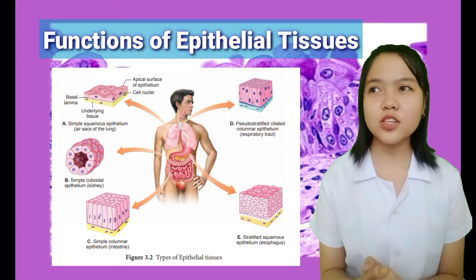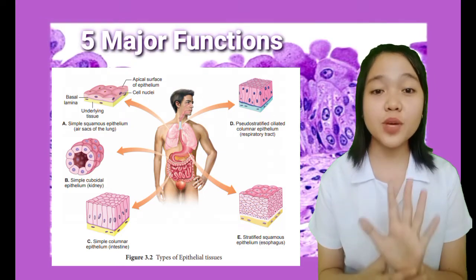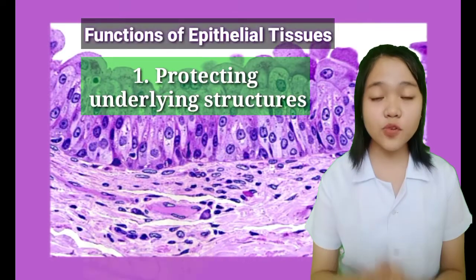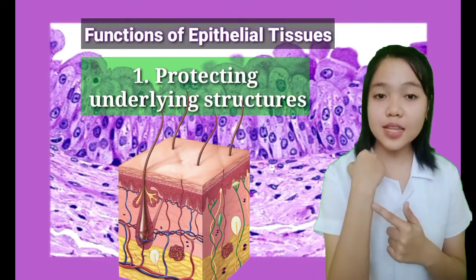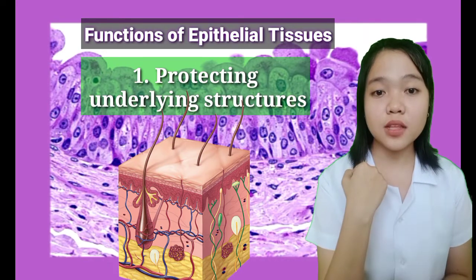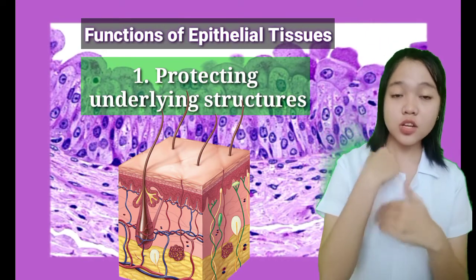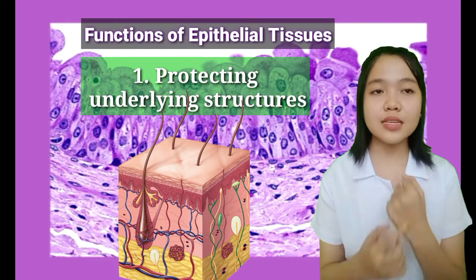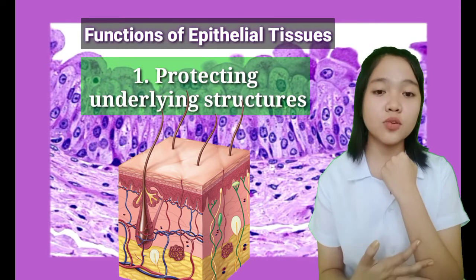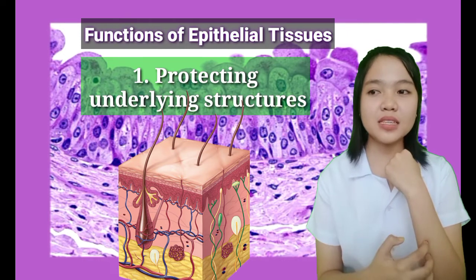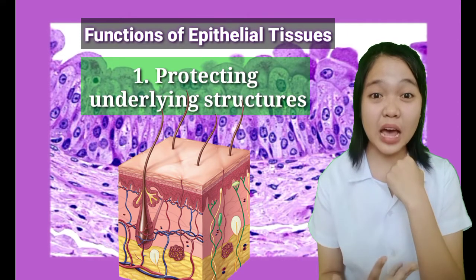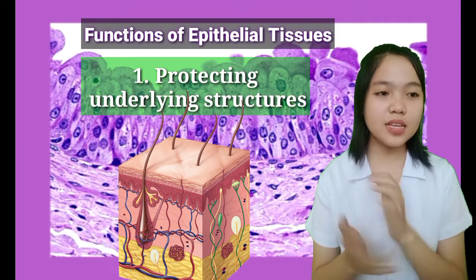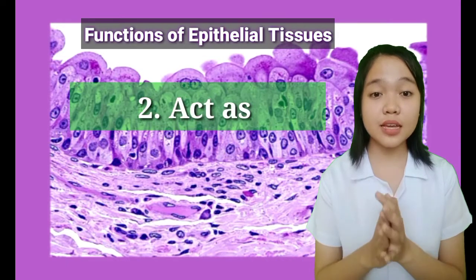So epithelial tissues, they have 5 major functions. First is for protecting underlying structures. So for example, the outer layer of our skin protects the underlying structures from abrasion or from gasgas. So yung skin natin is pinoproteksyonan niya yung mga inner structures para hindi sila ma-damage. Kasi kung ma-damage sila, mamamatay tayo. Hindi. Just kidding.